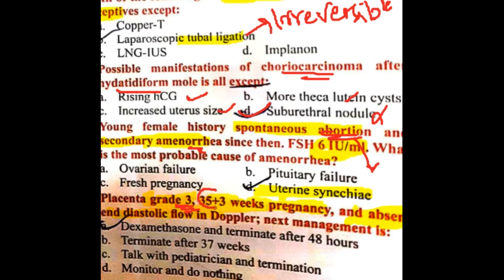Even at 35 plus 3 weeks, there is grade 3 placenta, that is preterm. Preterm labor and absent end diastolic flow is obviously IUGR, intrauterine growth retardation. So in any preterm labor and IUGR, there is increased risk of respiratory distress syndrome due to non-maturity of the surfactant in the babies, that is due to surfactant deficiency. As a result, in order to make the surfactant mature, that means production of surfactant can be initiated by giving dexamethasone, and after dexamethasone we can terminate the pregnancy.